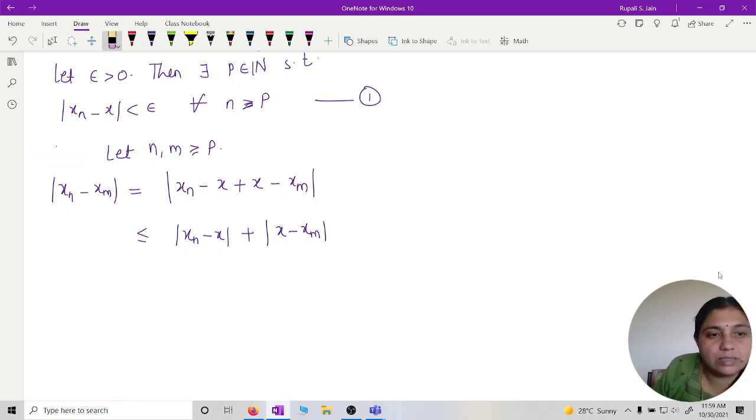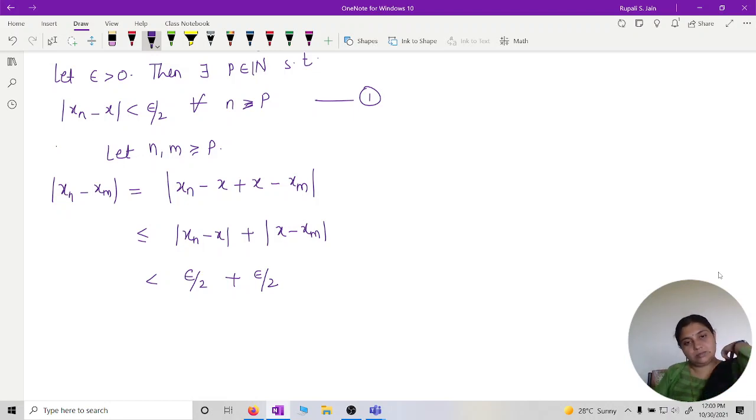Now consider xn minus xm. Now n and m greater than or equal to p. What can I say? It is less than epsilon by 2. So instead of epsilon, I will write here epsilon by 2 and epsilon by 2. To make it epsilon, I am taking epsilon by 2, epsilon by 2.